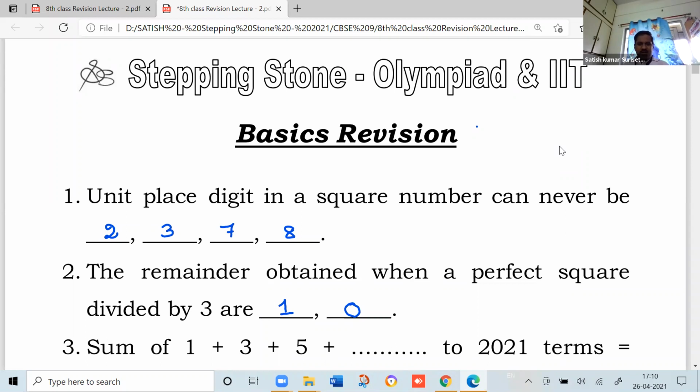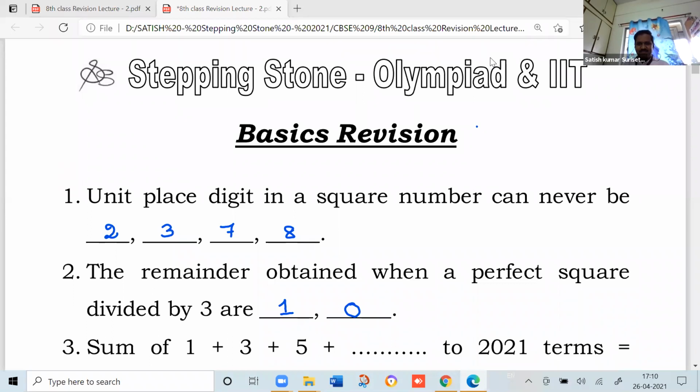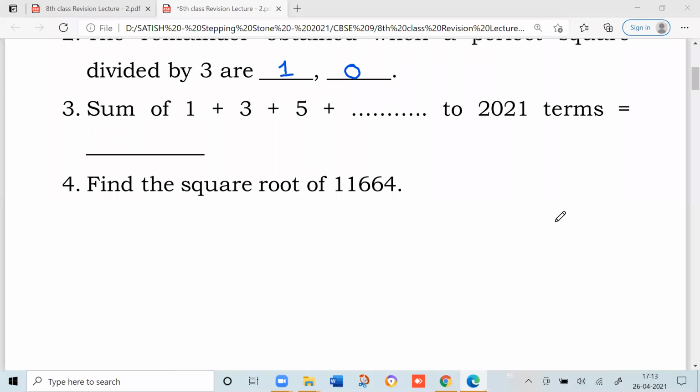Next, the sum of 1 plus 3 plus 5 and so on up to 2021 terms equals what? See the problem first.